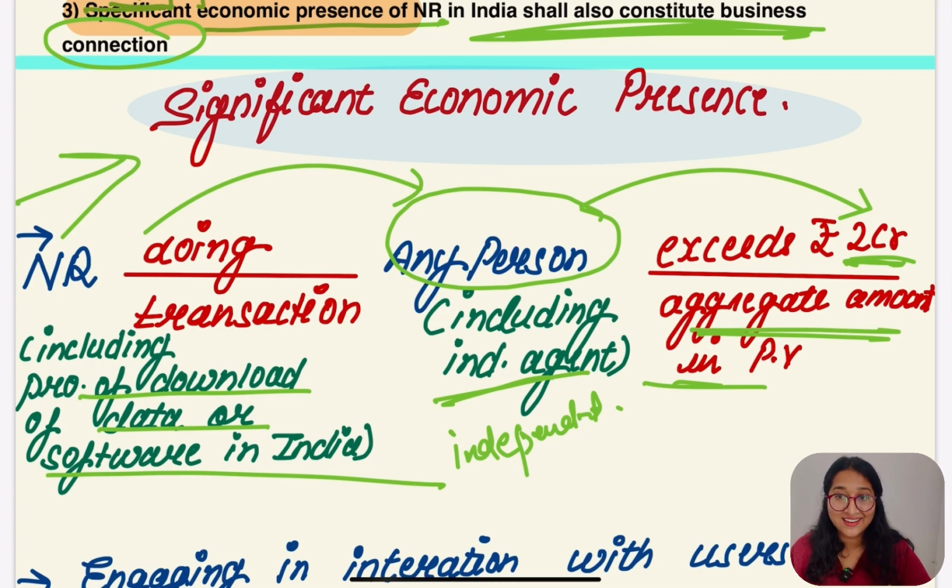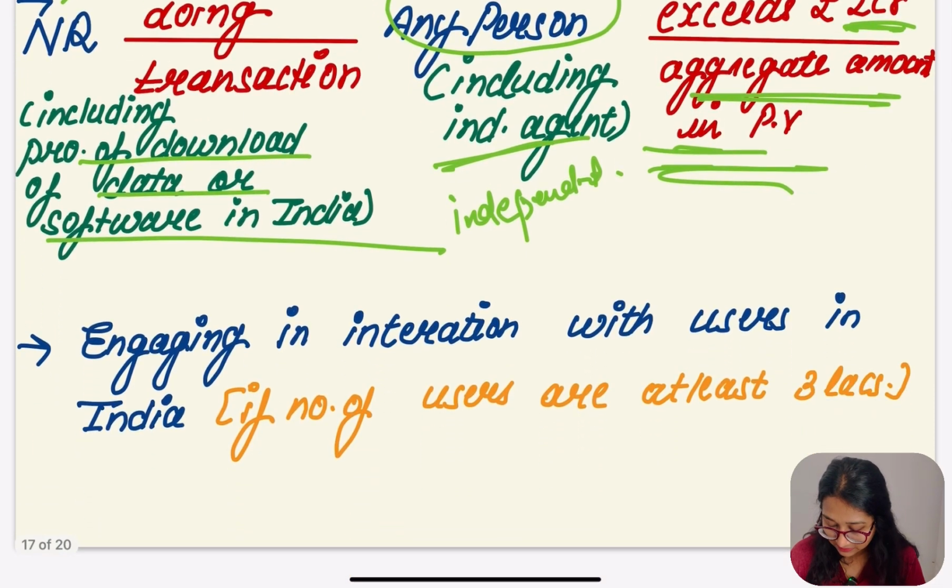Let me say it again. If the non-resident appoints any person, and that person also includes an independent director, and that transaction exceeds the value of 2 crore in the aggregate, I'm talking about the aggregate, not the single transaction, and the transaction value exceeds 2 crore in the previous year, in that case that non-resident is having significant economic presence in India. Yes, this part is clear.